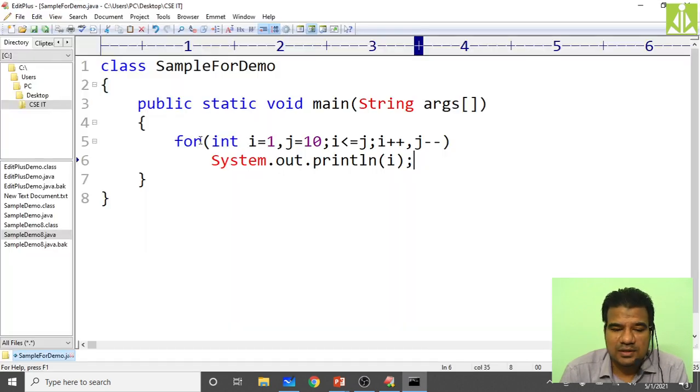No issues, then run. Over here, because the i value is incrementing and the j value is decrementing, when the j value goes less than the i value, the condition will fail. So I guess up to 5 it will print. Okay, we will see what output we get.